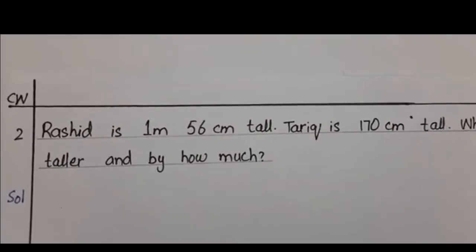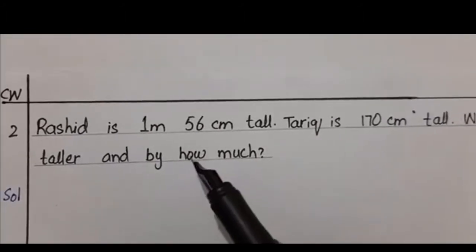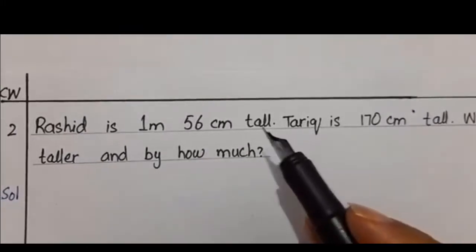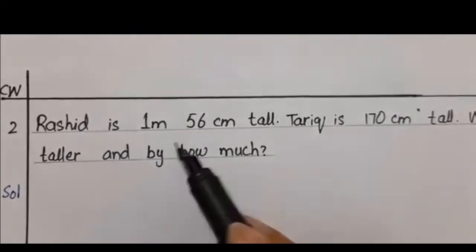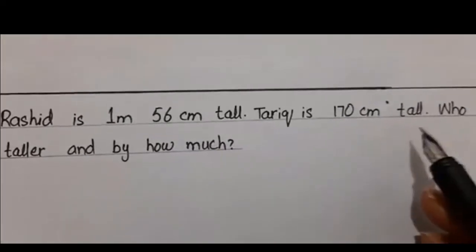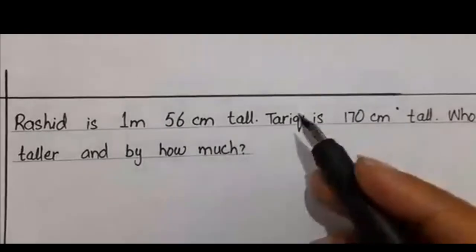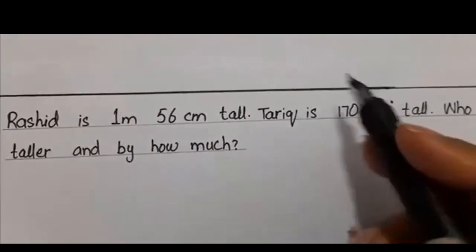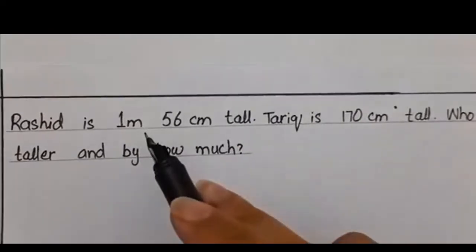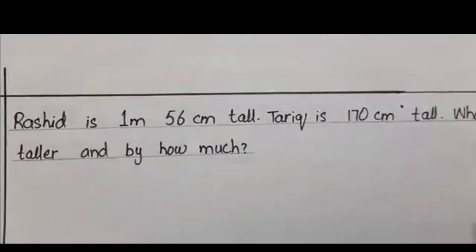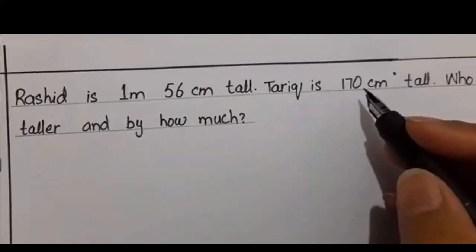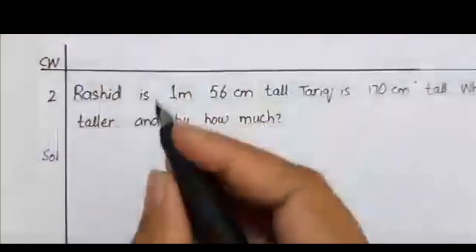Word problem number 1, we will move toward word problem number 2, that is Rashid is 1 meter 56 centimeter tall, okay. The height of Rashid is 1 meter 56 centimeter. Tariq is 170 centimeter tall. Who is taller by how much? We have to find out who is taller. Here it is in centimeter, but it is meter and centimeter. So first we have to convert it. Okay. Let's write the one that we have. We do not have to convert it. So we will start our solution from this.